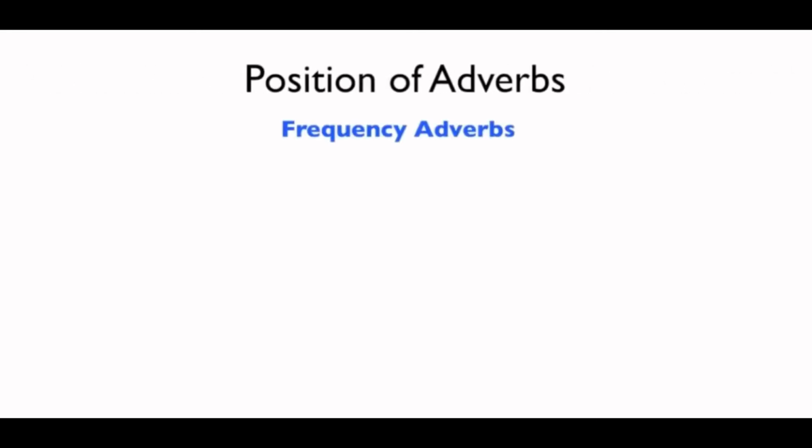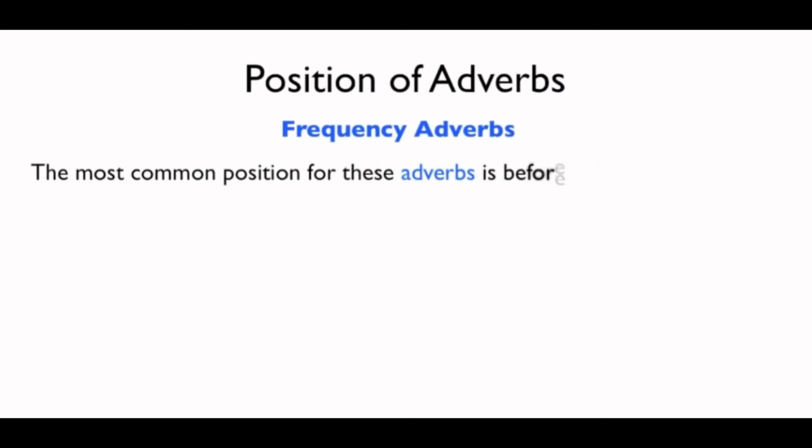Today we are going to understand word order part 2, and we will look at the position of adverbs. Let's start with frequency adverbs. The most common position for these adverbs is before the main verb, in the what part. This is the basic reminder of basic sentence structure: who, what, where, when, how and why. So the adverb goes with the what part, before the main verb.